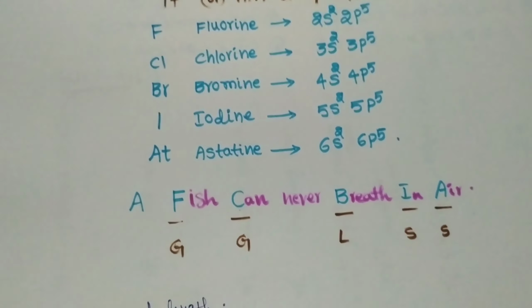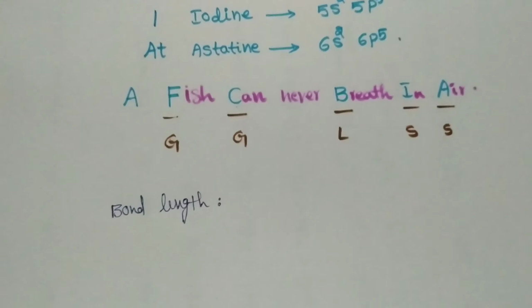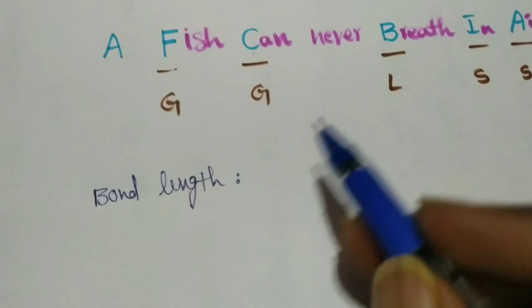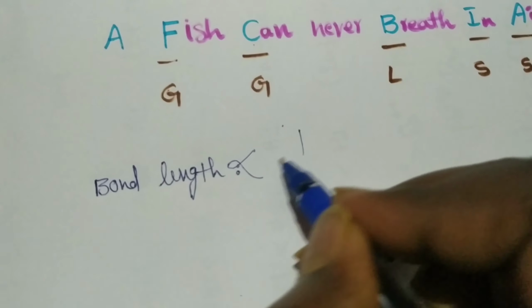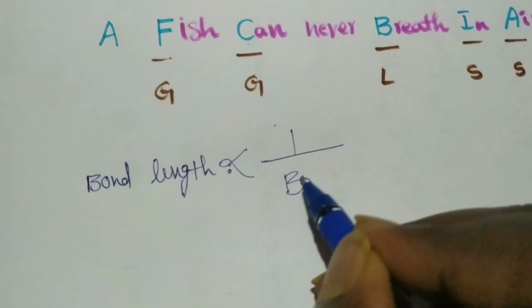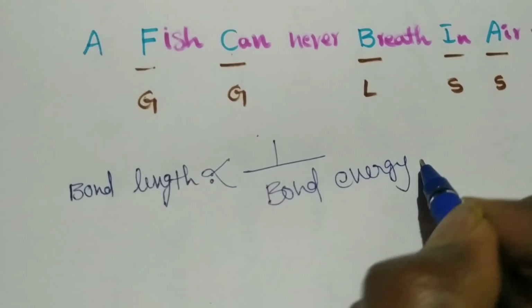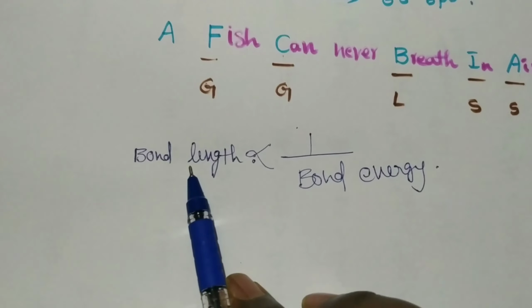Now, the question is about bond energy. Bond energy is always inversely proportional to bond length.